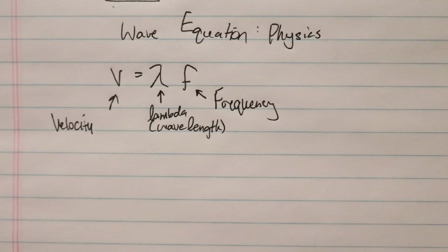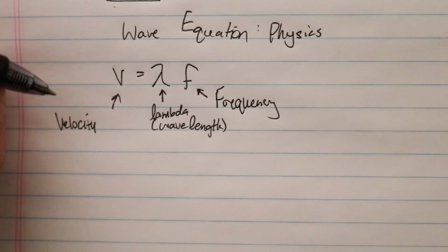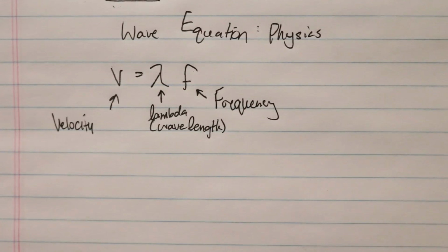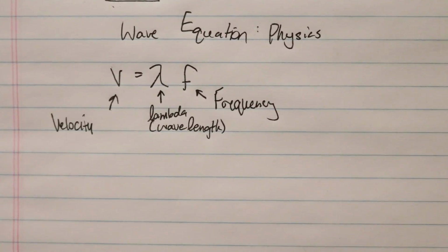Also understand that you can rearrange this equation. So if I need frequency, once again, I'm going to take velocity and divide that by my wavelength to get frequency and change it in terms like that.